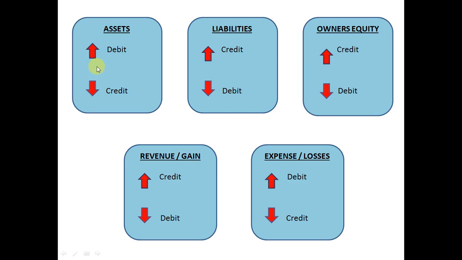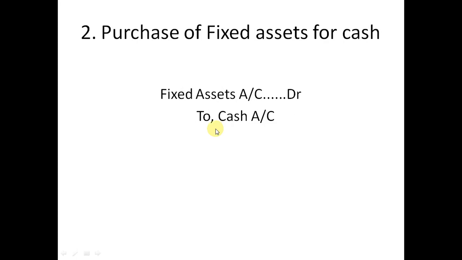When we are purchasing a fixed asset for cash, fixed asset is coming into our business. So fixed asset is increasing, that should be debited, and what is decreasing, our cash balance is decreasing, so that should be credited, and the entry will be fixed asset account debtor to cash account.